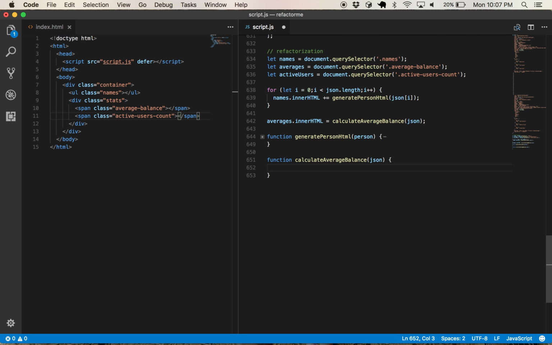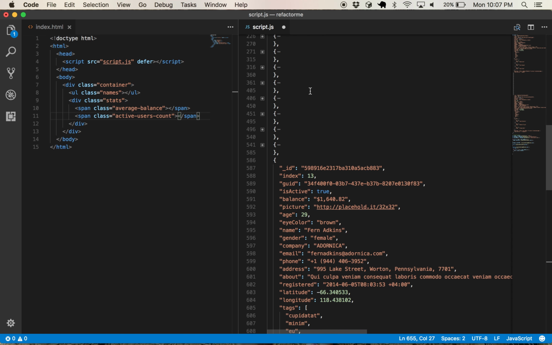So let's calculate the average. Well, to calculate the average, we need to build a sum. We let sum equal 0. Actually, let's just start with the actual average. No, because with averages, you calculate at the very end. So yeah, let's just start with sum equals 0. For let i equals 0, i is less than JSON.length, i plus plus, sum plus equals JSON at i dot balance.